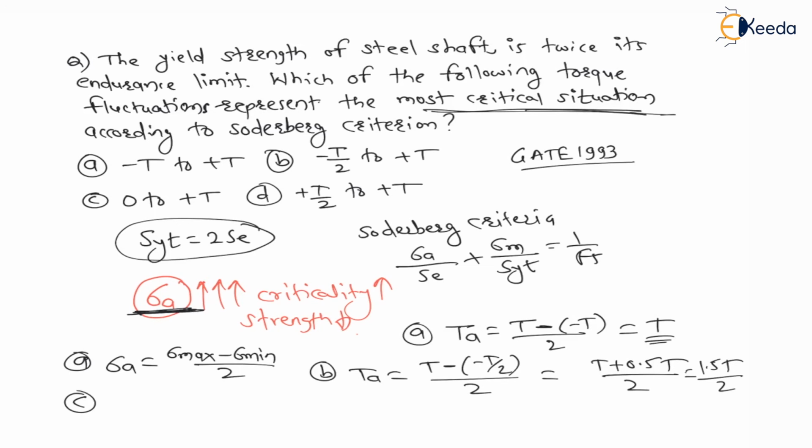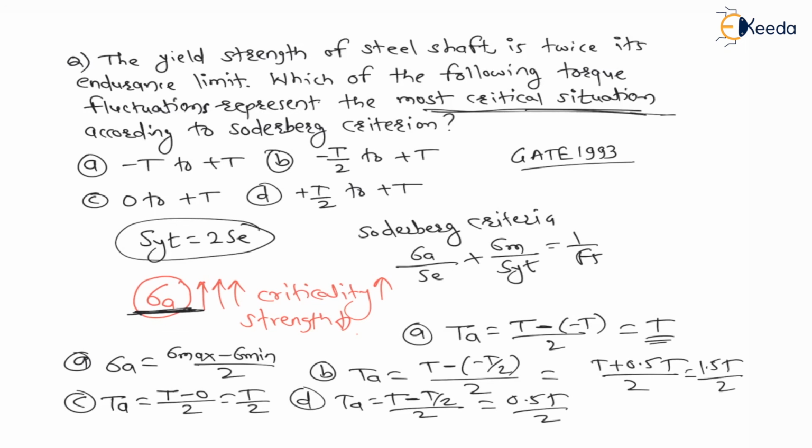If I see option C, the torque amplitude is equal to maximum torque T minus minimum torque 0, divided by 2, that is T by 2. And if I check option D, then torque amplitude is equal to maximum torque T minus minimum torque T by 2, divided by 2, which is nothing but 0.5 T by 2. Means the maximum torque amplitude is for option A. Therefore, option A is critical.